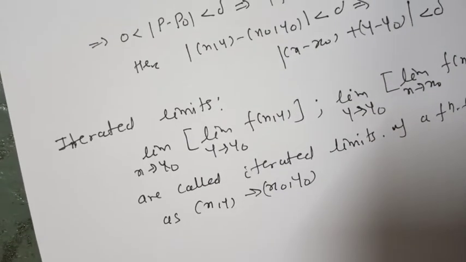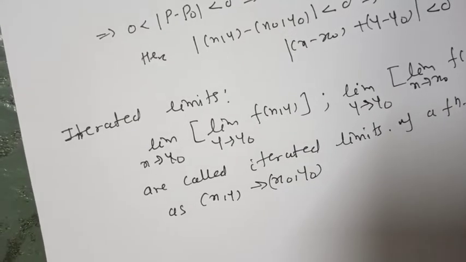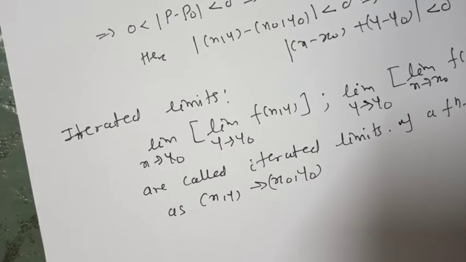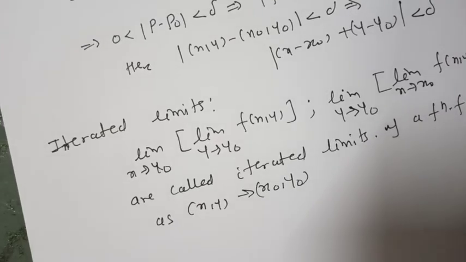These are the iterated limits for the function f of xy as xy tends to x0 y0.